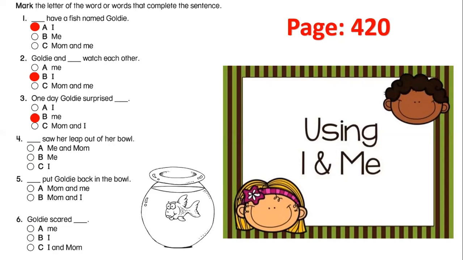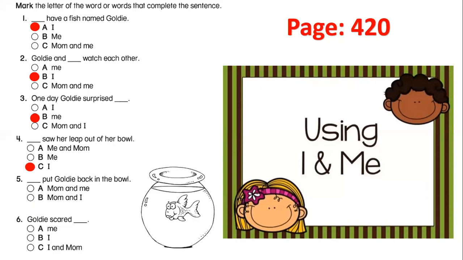Now, number 4. Saw her leap out of her bowl. Me and mom. Me, I. It comes at the beginning of the sentence. It comes before the verb. So, it should be, yes, I. It should be I. Excellent.